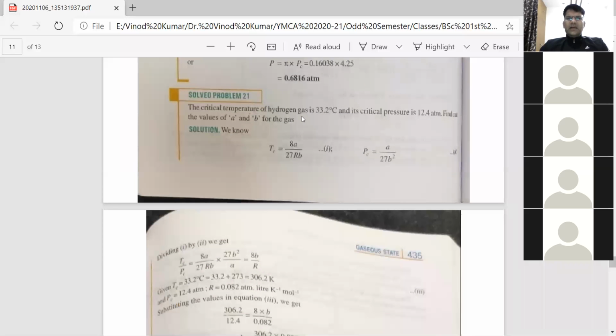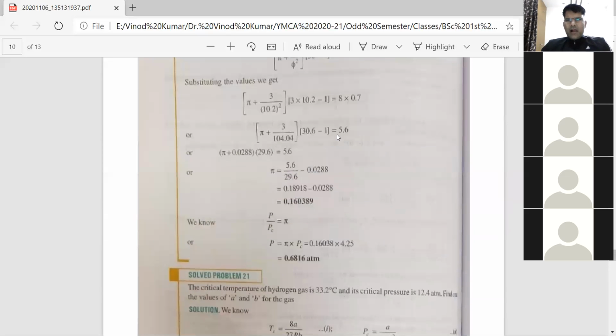Next question: the critical temperature of hydrogen gas. Critical temperature means TC. TC is 33.2 degree centigrade and its critical pressure is 12.4 atmosphere. Find out the values of A and B.